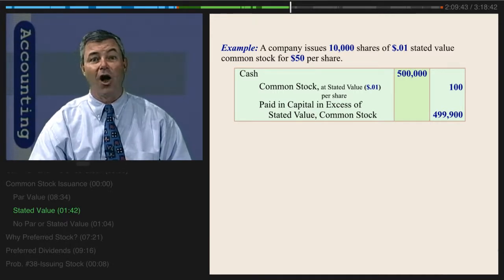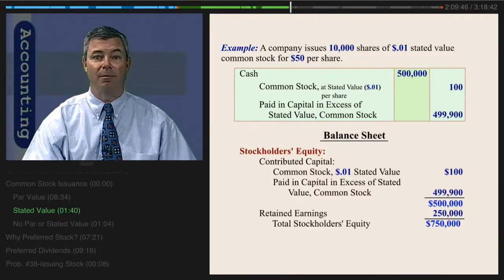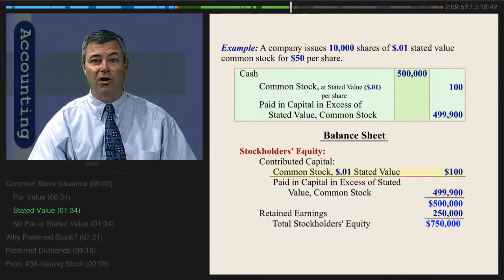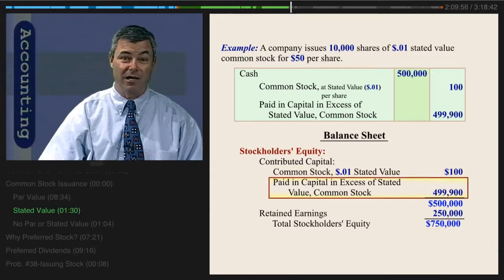$499,900. Again, on the balance sheet, given this common stock with a stated value, will reflect it exactly the same way under contributed capital, the common stock of $100 stated value and the $499,900 of paid in capital in excess of par.